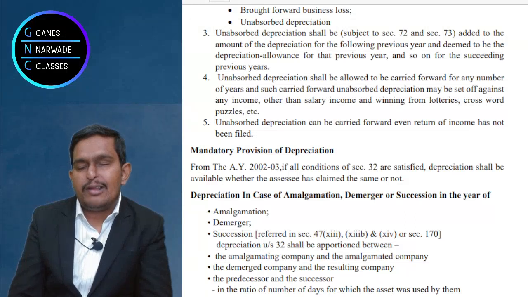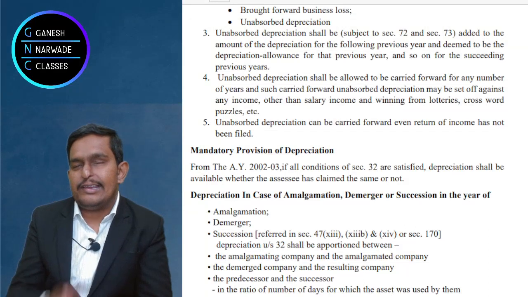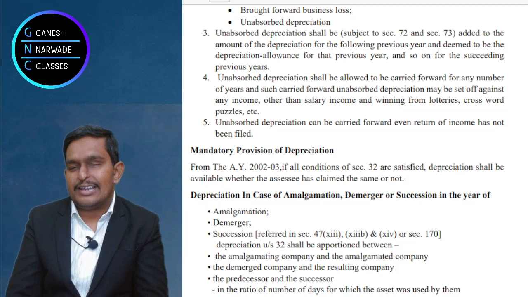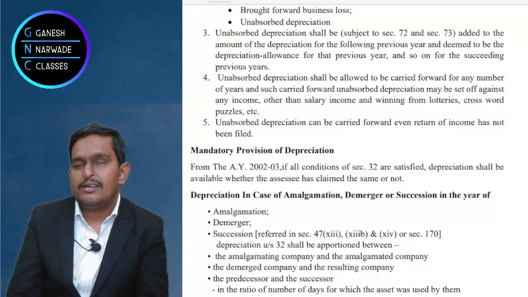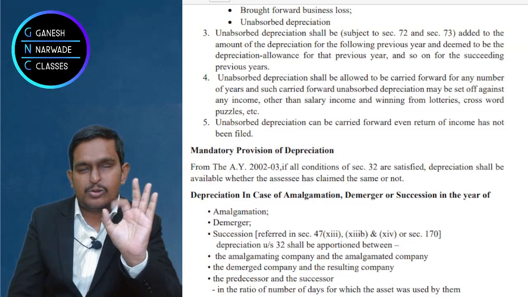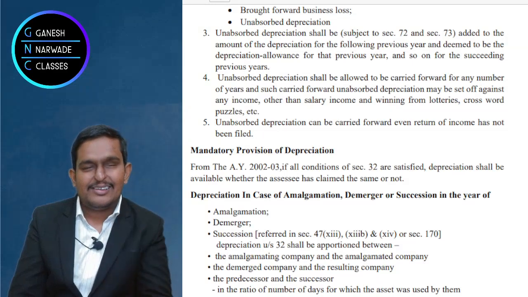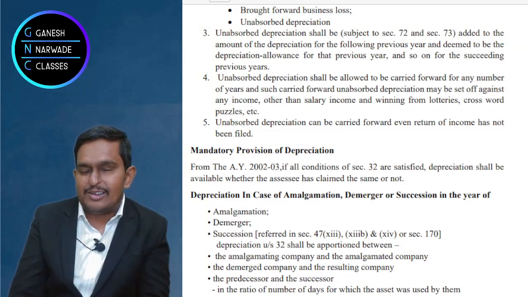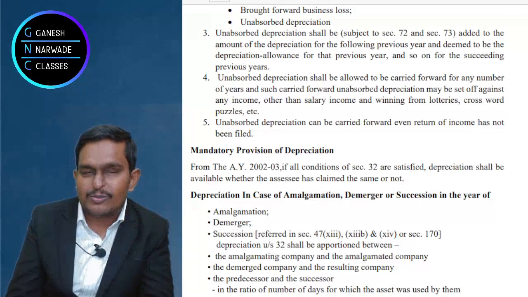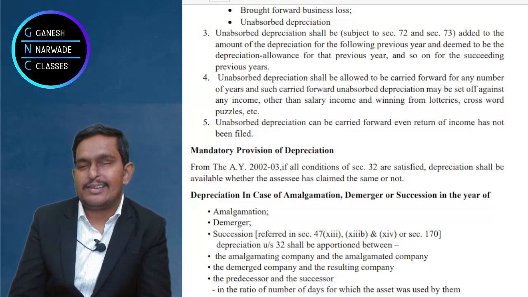So will the denominator be 365? How can it be 365? 30 plus 274, how much? 274, 284, 294, 304, correct? So 30 by 304, 274 by 304, like that for the new asset.